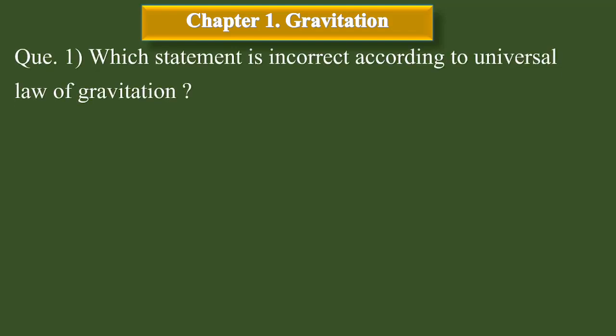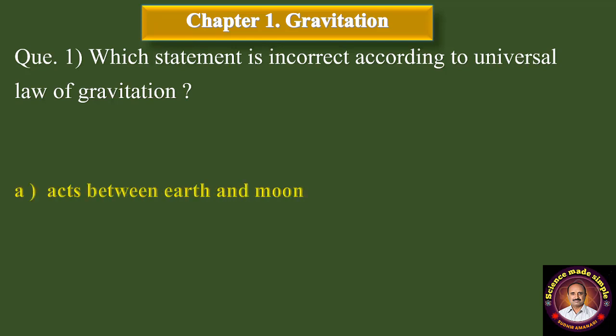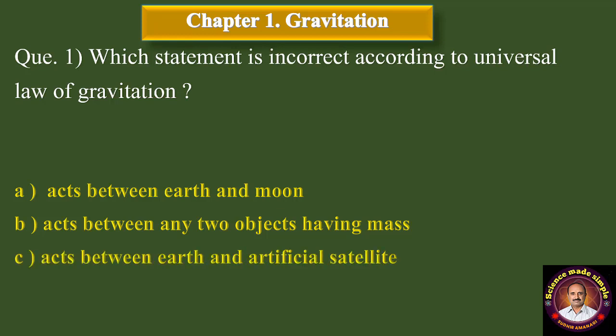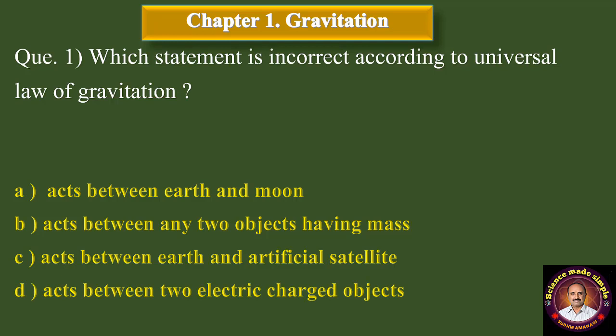Question number 1. Which statement is incorrect according to universal law of gravitation? Option A, acts between Earth and Moon. B option, acts between any two objects having mass. C option, acts between Earth and artificial satellite. And D, acts between two electric charge objects. Correct answer is acts between two electric charge objects. This statement is not related with universal law of gravitation.